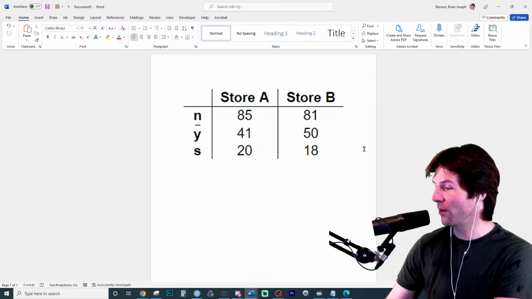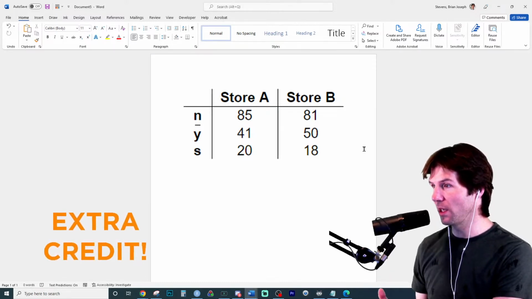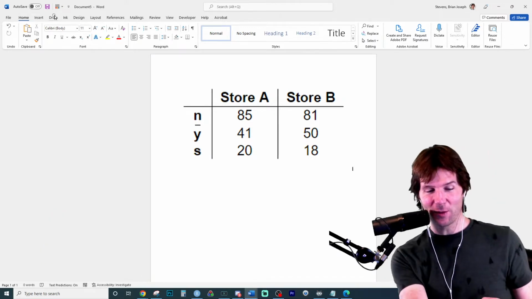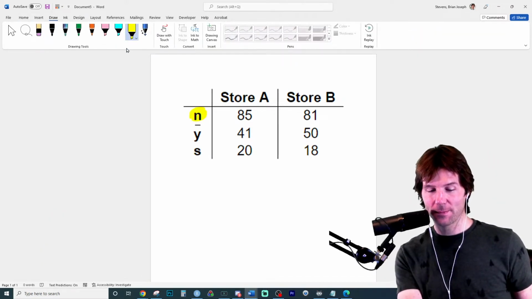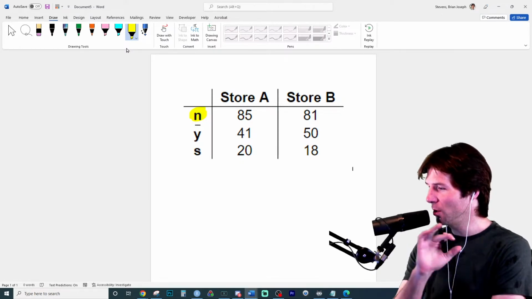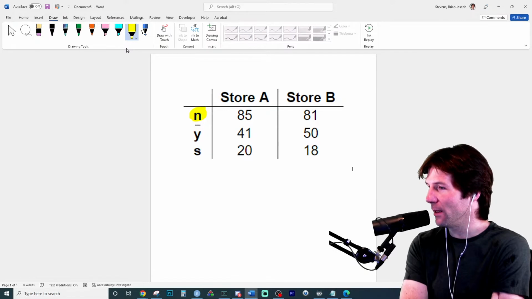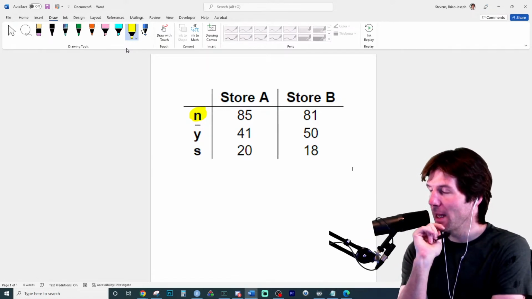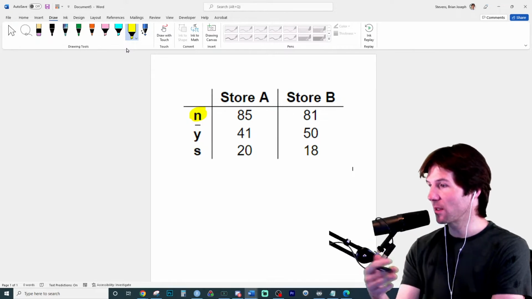Notation, 100 points right there. Kevin and Meath, great job. You have to know your notation. So what is this first one? I'll highlight it in yellow. We could read the problem, it'd probably tell us something, but we should know the notation right here. What is n? It says store A, n is 85. That's the sample size. That's how many stores they went to.